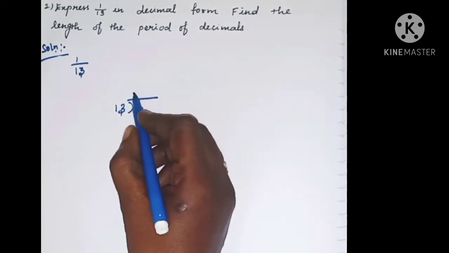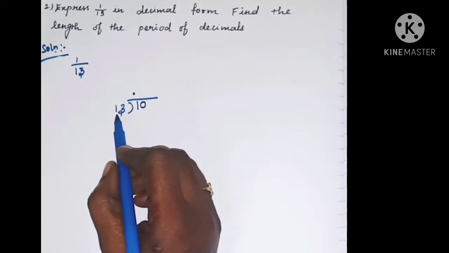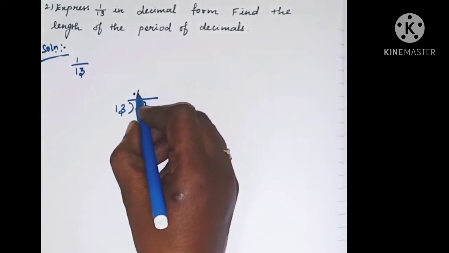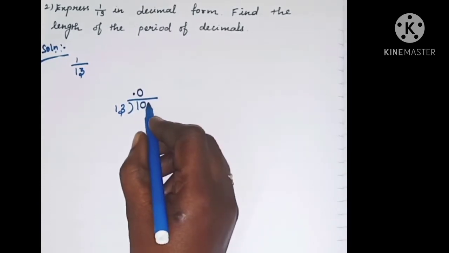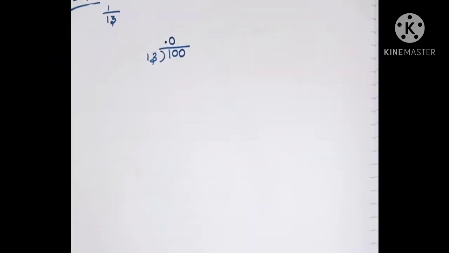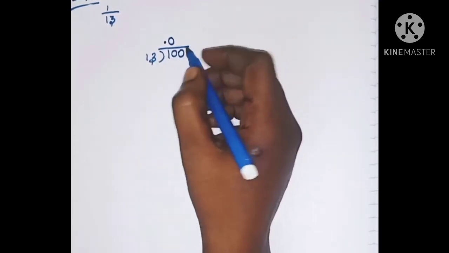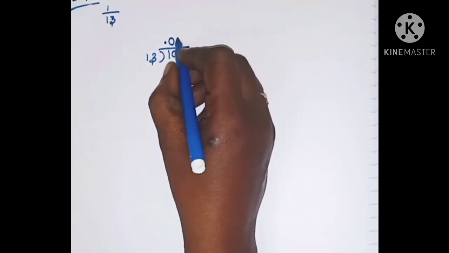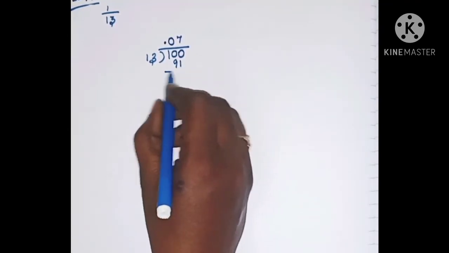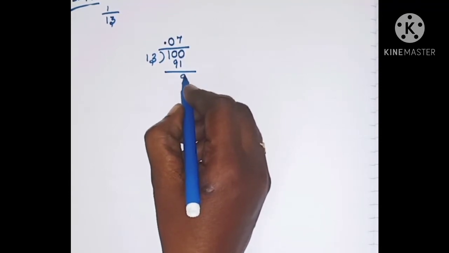Put a decimal point. So now we will put 0 here. But again 13 is bigger than 10. So again we have to write another 0 here, and one more 0 in this place. Now we have to divide 100 by 13. So 7 into 13 is 91. 100 minus 91 is 9.